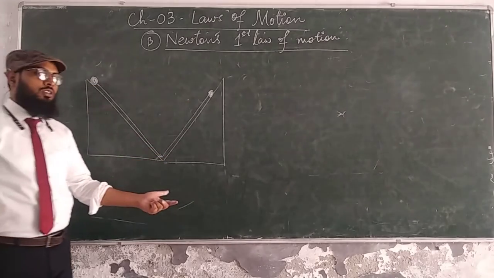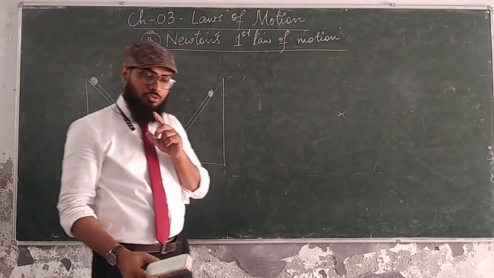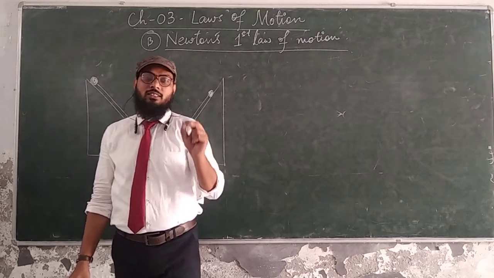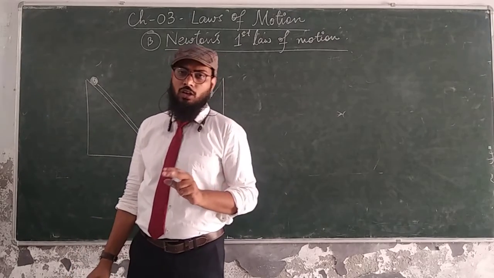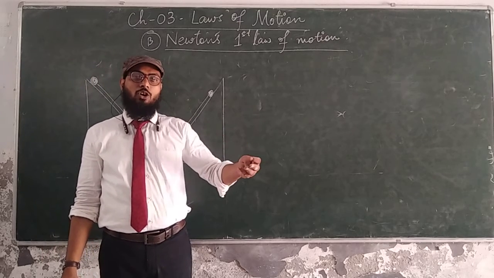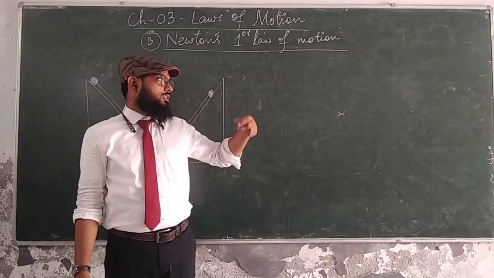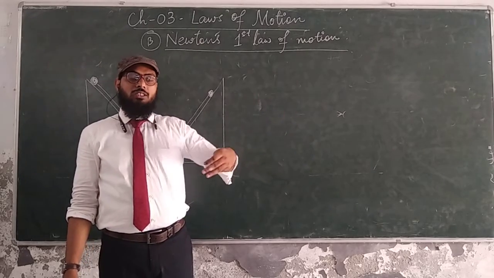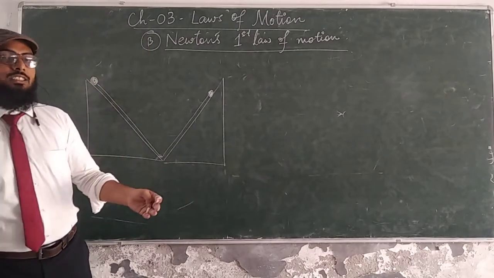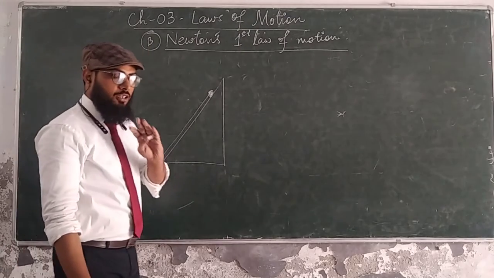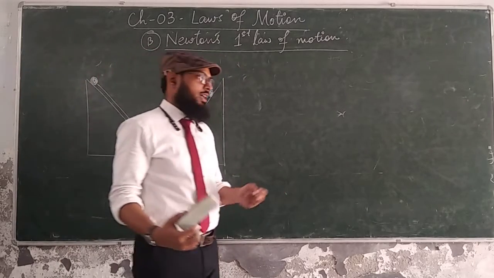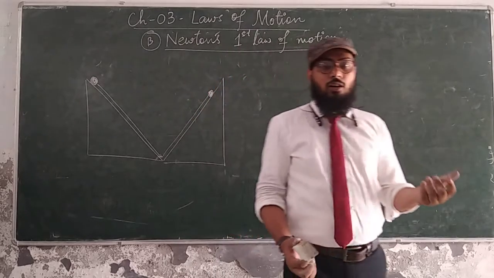So what he concluded, everybody try to remember this statement, because a law must be written as its propounder, the person who formulated this law, wrote it in such words. You have to copy this, because a law cannot be altered by altering the sentences or words. So remember and learn these words as they were given in the book Principia, written by Newton.